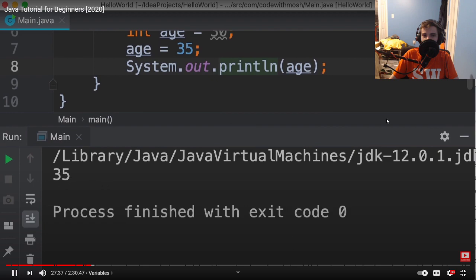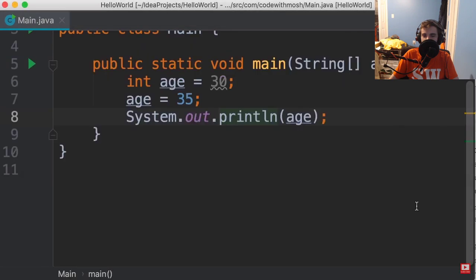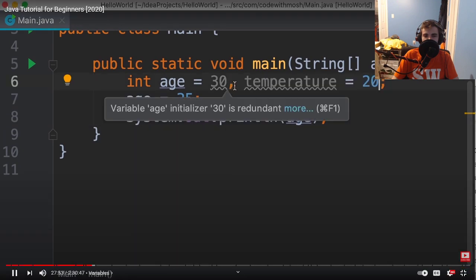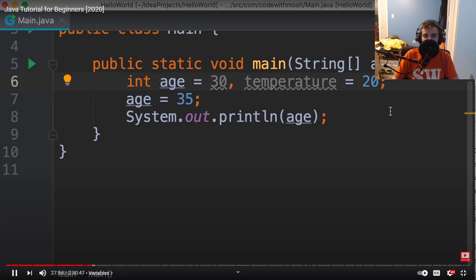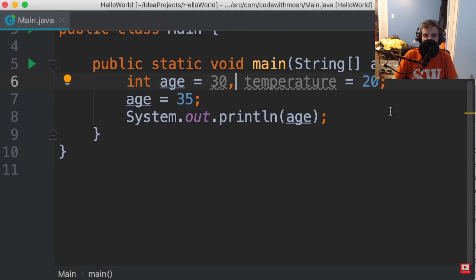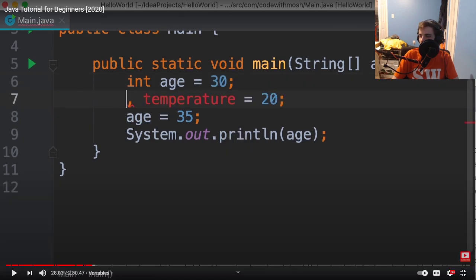We see 35. Beautiful. You can also initialize multiple variables on the same line, but this is something that I don't recommend because it makes your code ugly and hard to read. So using a comma, we can declare multiple variables on the same line. Now, even though this is technically possible, it's not something that I recommend. So it's always better to declare one variable on each line, like this.